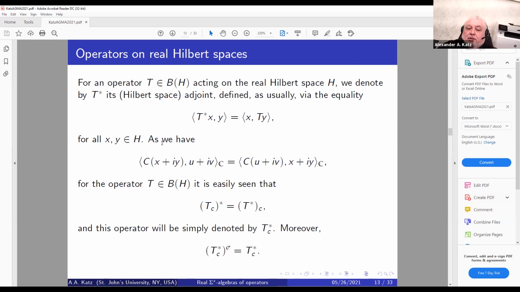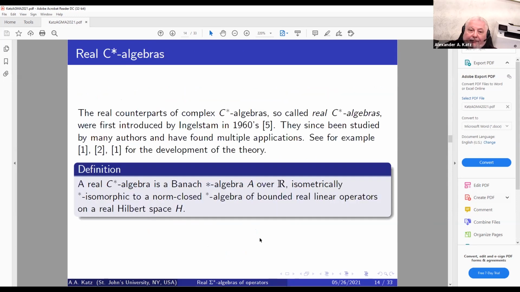For X and Y from H. And as we have, when we apply the conjugation on the complexification for the operator T, it's easily seen that the conjugation of T sub C is T sub C of conjugation, and this operator will be simply denoted therefore by C sub C conjugate. Moreover, if we use the super sigma operator, then we have C sub C conjugate super sigma is equal to T sub C conjugate, means super sigma leaves it invariant, right?